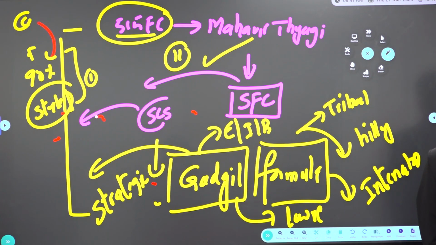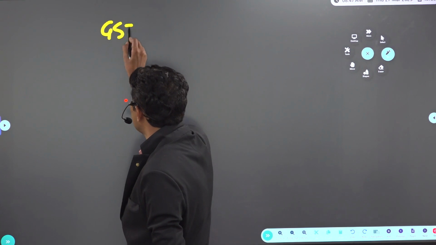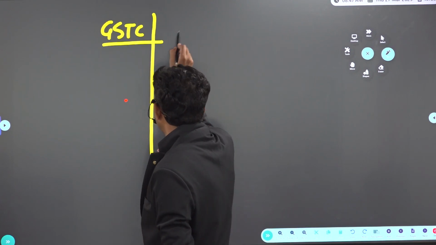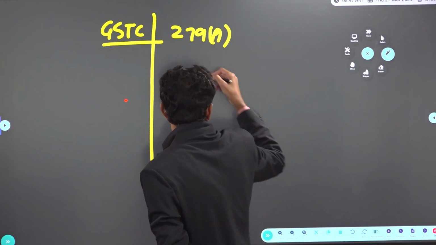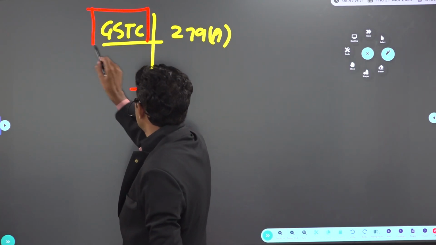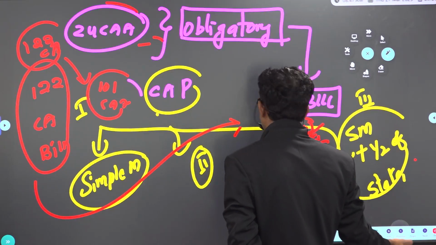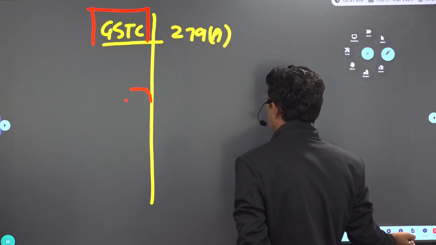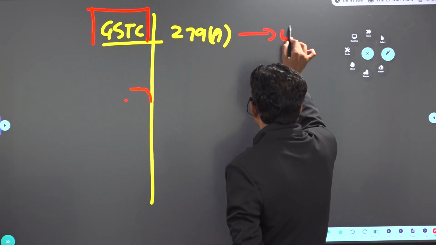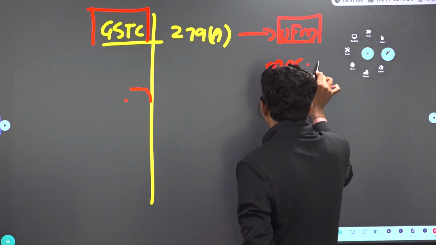Then apart from that, if you look at the GST Council, it is also a constitutional body. Which article is related to the GST Council? Article 279A. Again, who constitutes the GST Council? The President constitutes the GST Council. Who is the head of the GST Council? The Union Finance Minister. It also consists of the Minister of State for Finance.